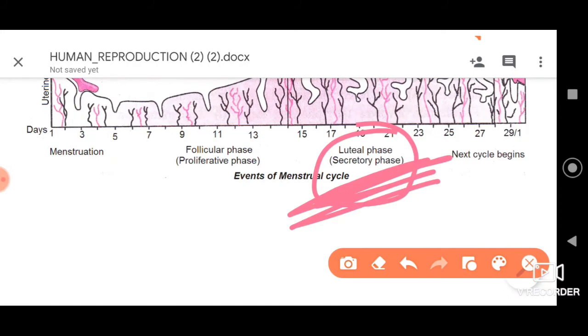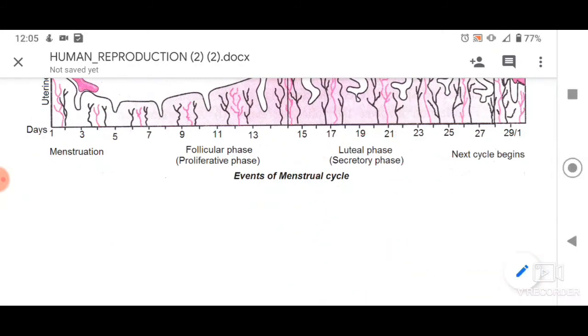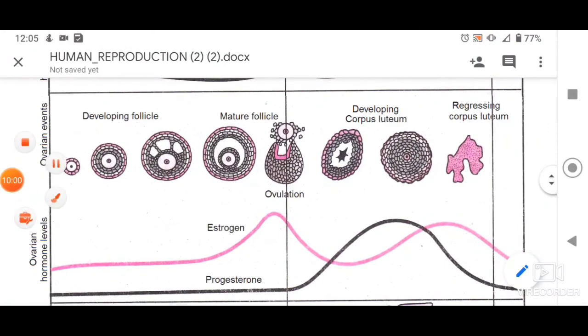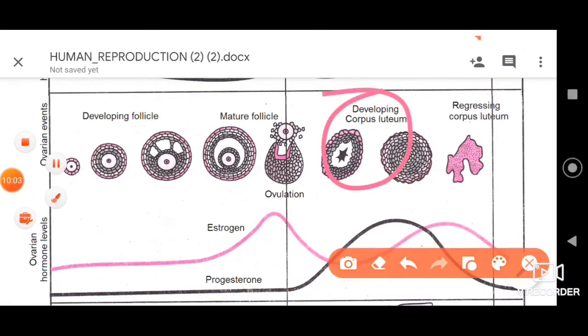For example, the unfertilized egg will now develop into a yellow structure called the corpus luteum, dear friends. Remember, this is the yellow structure. We call that the corpus luteum. And this corpus luteum is essential for producing an important hormone called progesterone. So remember, progesterone will be released from the corpus luteum of the ovary.